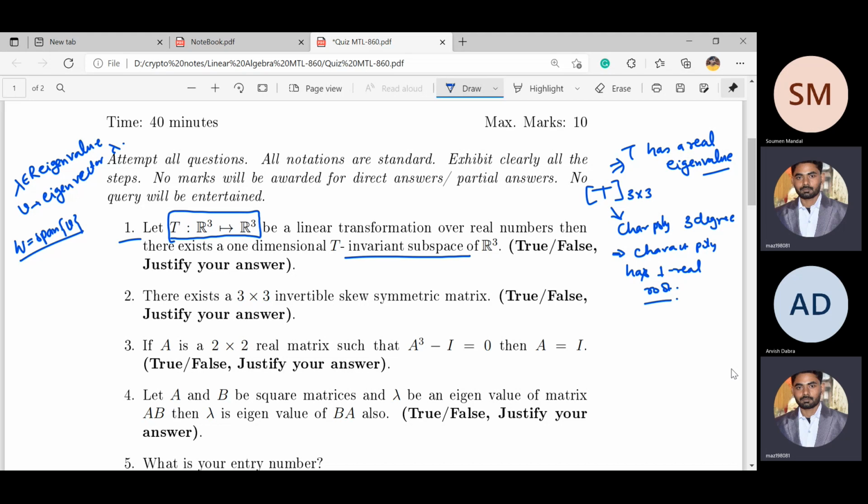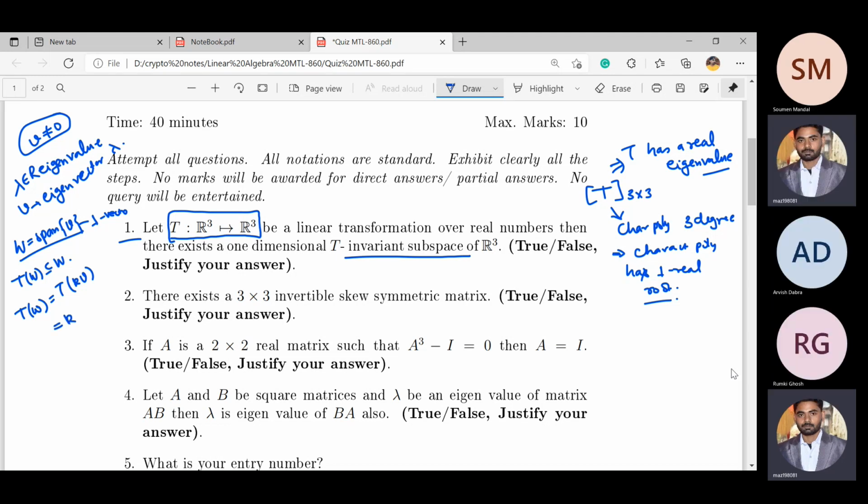Since it is an eigenvector, V is obviously non-zero by definition of eigenvector. So W is a one dimensional vector subspace. Now we have to show that T of W is a subset of W. If you take any small w in W, it is of the form kV, where k is some scalar because W is spanned by V.